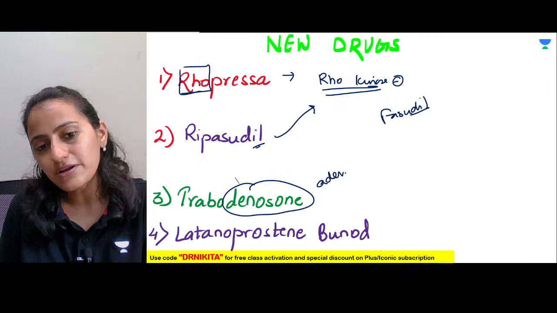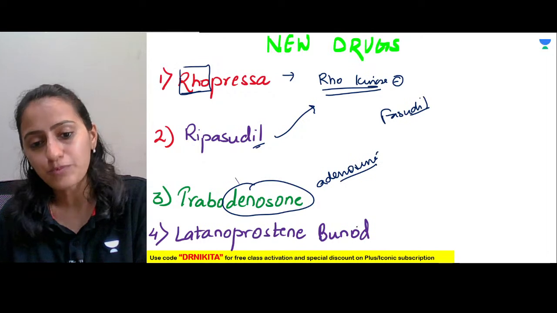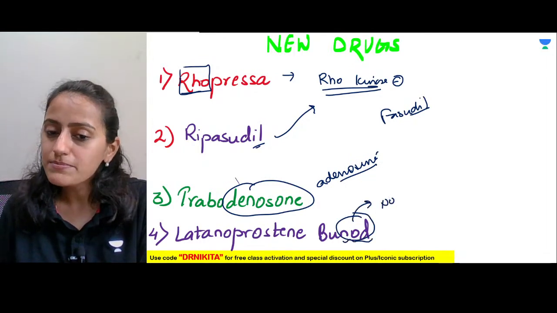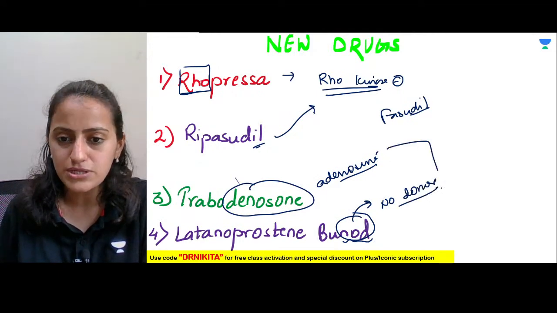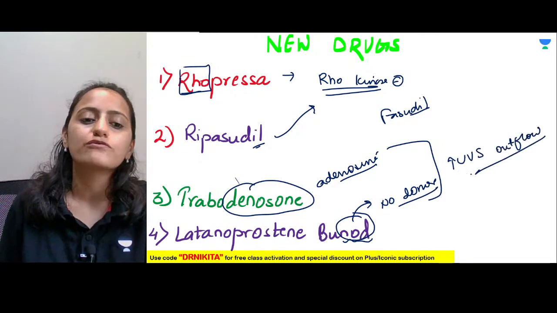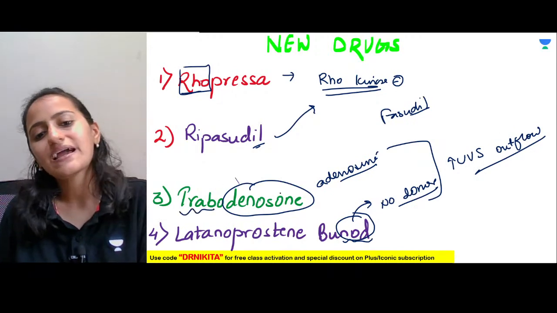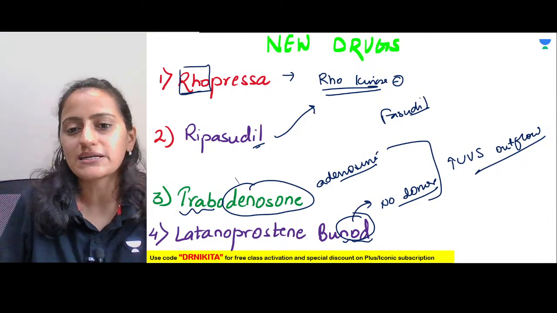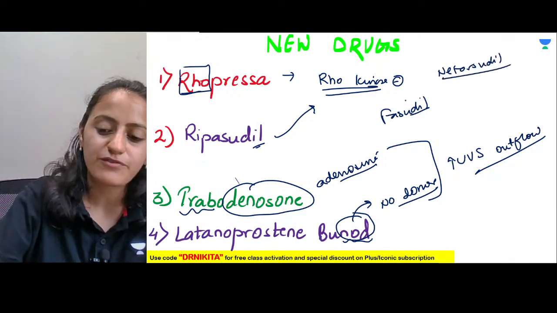Omidenepag is basically your adenosine-type drug. Latanoprostene bunod is like latanoprost, but along with that, bunod is basically a nitric oxide donor. Both of these basically increase the uveoscleral outflow. So remember, the adenosine-type drug acts on the uveoscleral route. Netarsudil is also another Rho kinase inhibitor for glaucoma.